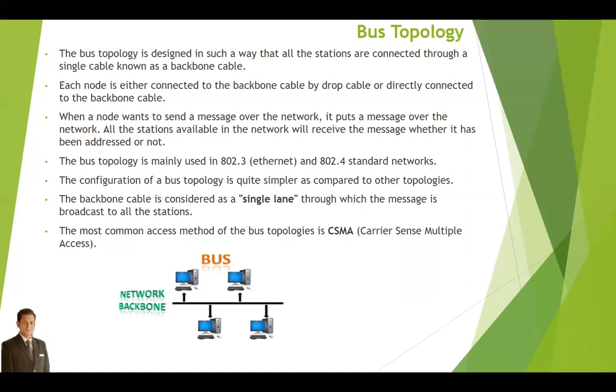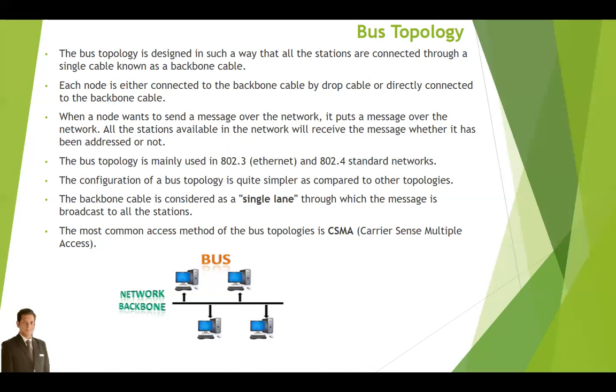Advantages of bus topology: low cost cable. In bus topology, nodes are directly connected to the cable without passing through a hub. Therefore, the initial cost of installation is low. Moderate data speed: coaxial or twisted pair cables are mainly used in bus-based networks that support up to 10 Mbps. Familiar technology: bus technology is familiar as the installation and troubleshooting techniques are well known and hardware components are easily available. Limited failure: a failure in one node will not have any effect on other nodes.